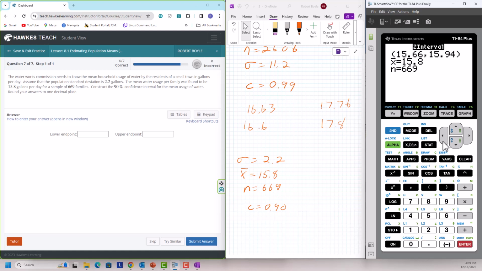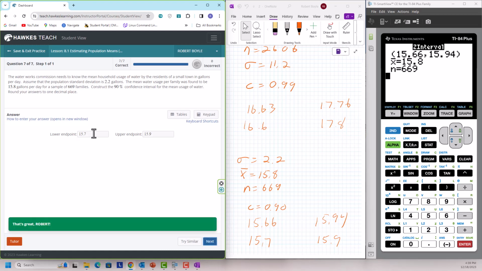And we get a lower limit of 15.66, an upper limit of 15.94. Lower limit rounds to 15.7. The upper limit stays at 15.9. That is our answer. 15.7 here and 15.9. There you go.